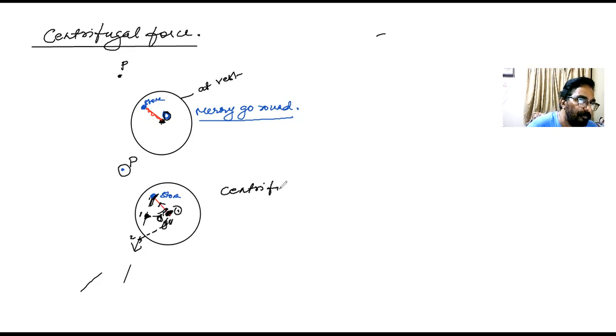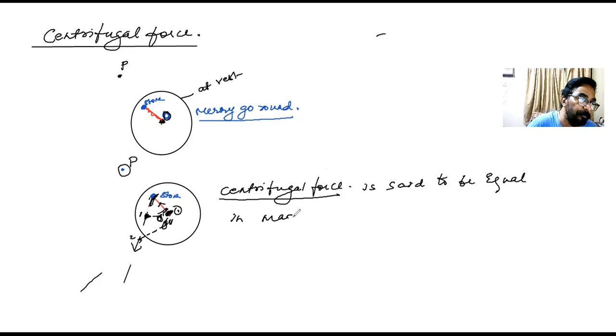Centrifugal force is said to be equal in magnitude to the centripetal force, and opposite in direction.